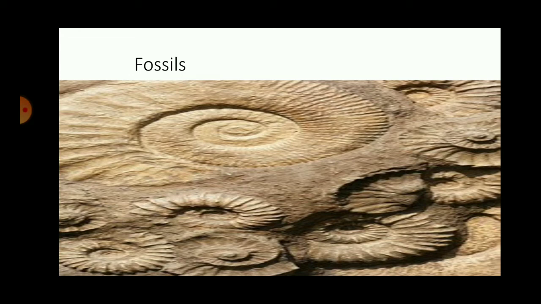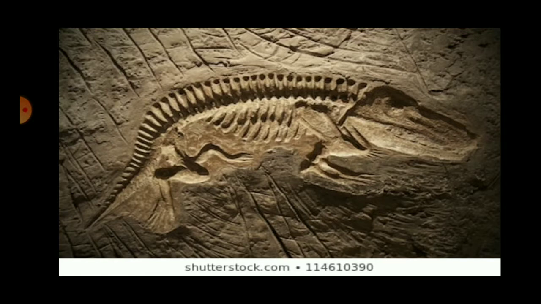into fossils. Either the bones or the impression of these dead plants and animals are left on the rock, are marked on the rock. At times they become as hard as a stone, that is, they get petrified. These are called as fossils. So you can see the fossils of prehistoric animals in this picture. So the study of fossils, which is called as paleontology, provides information about the life of that period. So we can come to know about the prehistoric animals and plants by the study of fossils.